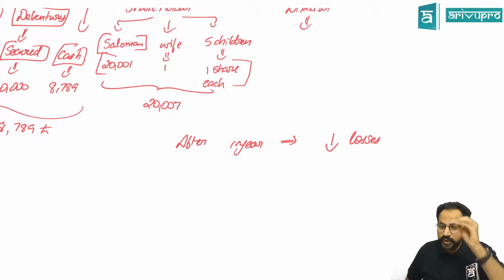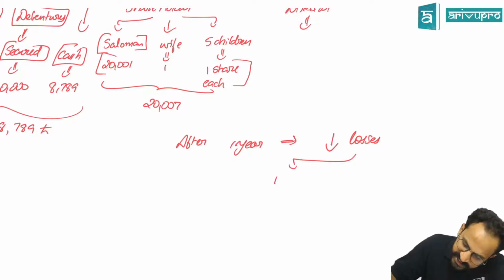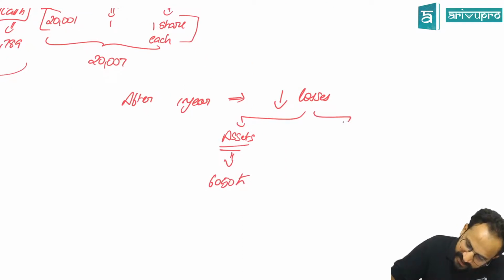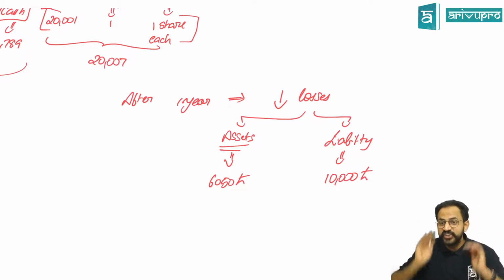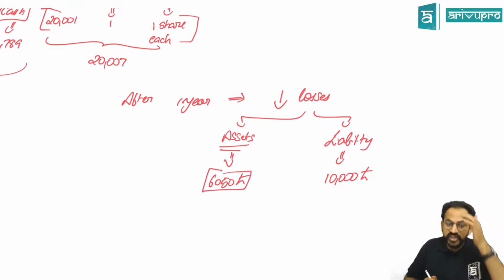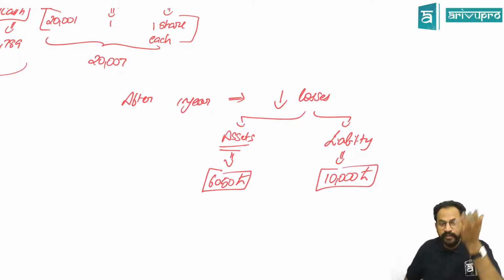Now, they ended up at a stage where their total assets, whatever his property, were only 6,050 pounds, but his liability was 10,000 pounds. They reached this situation: they have properties worth 6,050 pounds, and they have a liability of 10,000 pounds. So the liability was more.